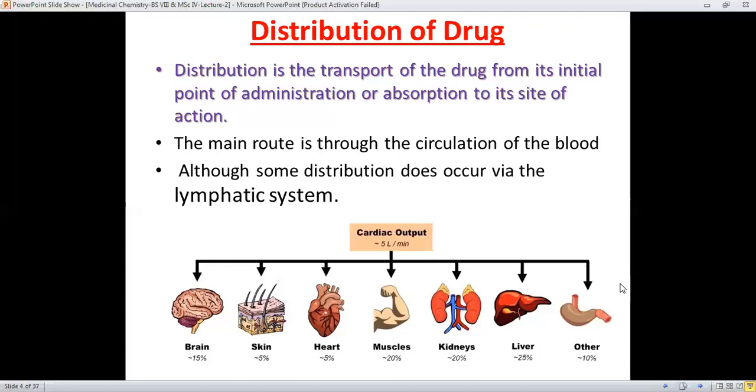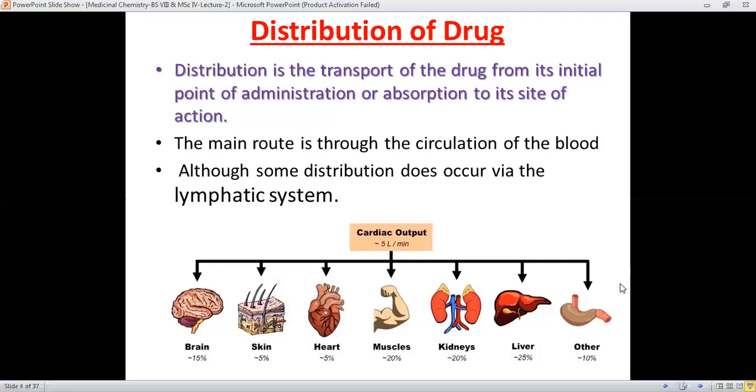The main route for the distribution of drug is through the circulation of the blood. It means that the bloodstream is responsible for the distribution of the drug throughout the body. But it has been shown by certain investigations and experimentation that along with the blood, another system is also responsible for the distribution of the drug, and this system is the lymphatic system.